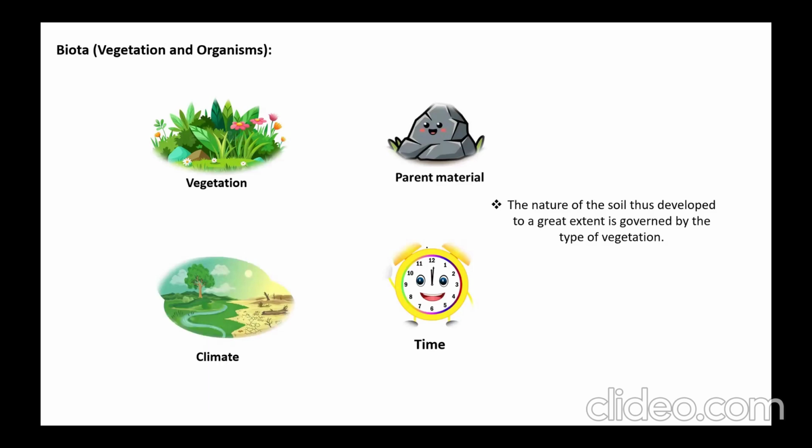So ultimately, what will happen? The nature of the soil that develops is, to a greater extent, governed by the type of vegetation. Though the initial type of vegetation is completely dependent upon what kind of parent material is there, after some time, when the time factor comes into the role, the climate will play a major role in what type of vegetation will grow there. So overall, we can say one thing: the nature of the soil developed in this condition is, to a greater extent, governed by the type of vegetation. Thank you.